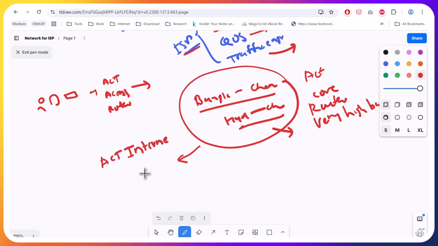This is the final stage where the packet leaves the ACT network. ACT is an ISP, but it is not a big ISP. So it comes to the edge router. This edge router will be connected to the main fiber optic cables which are flowing through the sea.